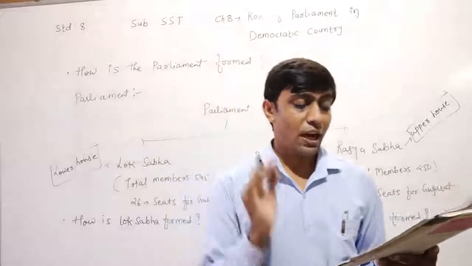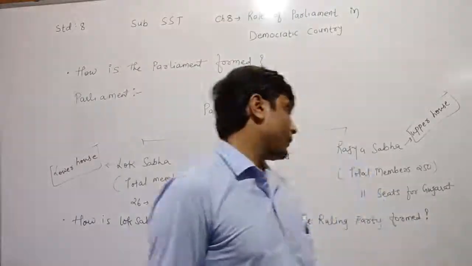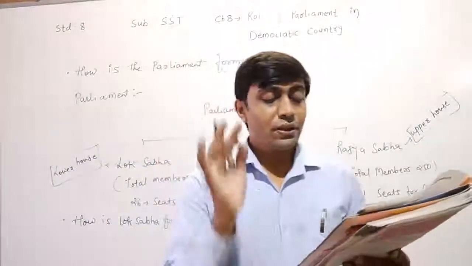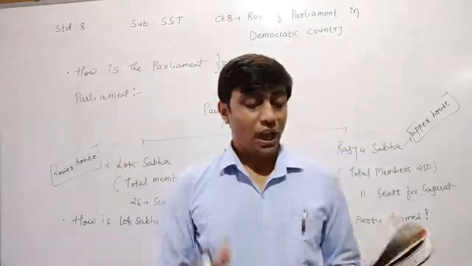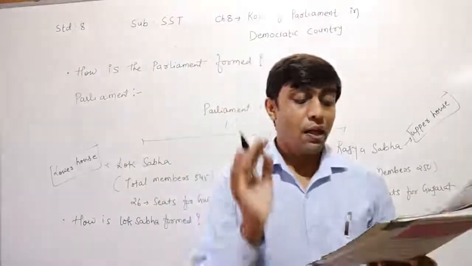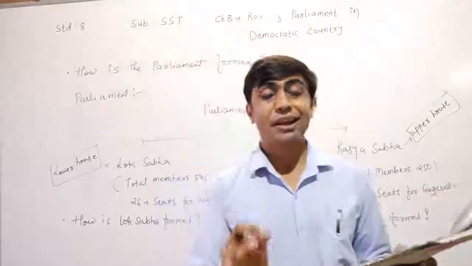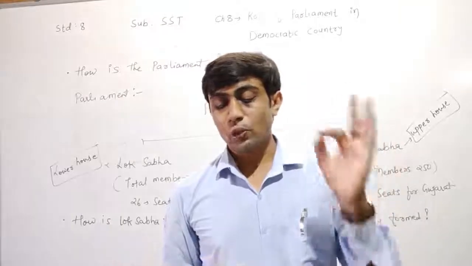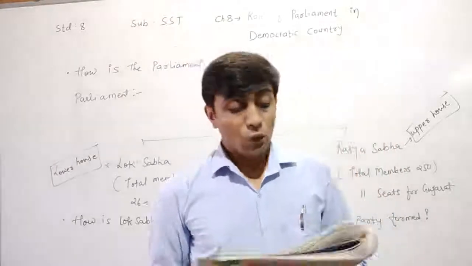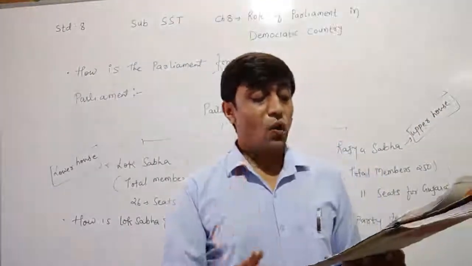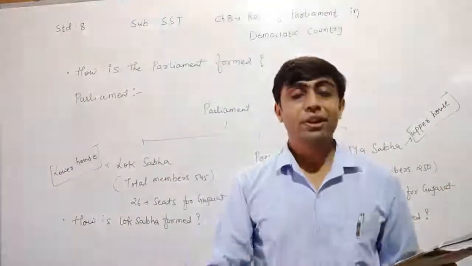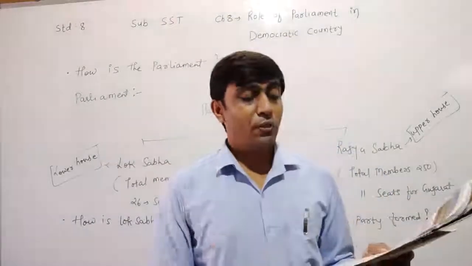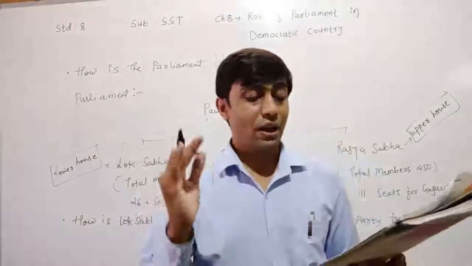Next, how is the ruling party formed? After the election of the Lok Sabha, dear children, a list of all the members of parliament is made. From that list it is clear how many members from each political party there are.